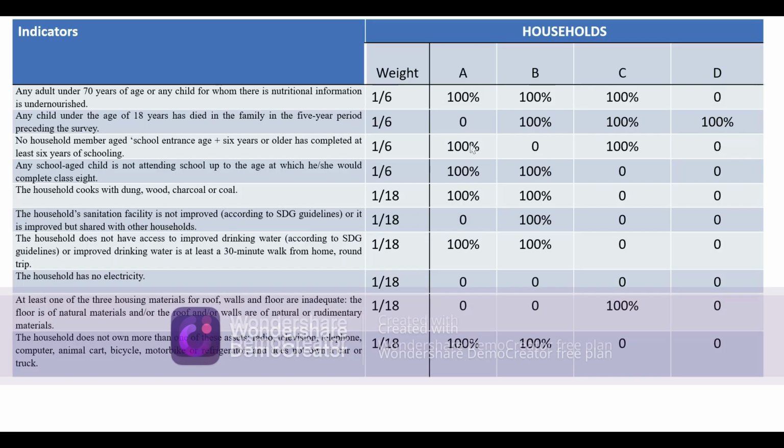So let's try to calculate the MPI for A first, whether A is poor or not. Let's take A.